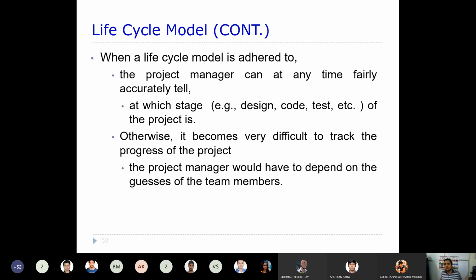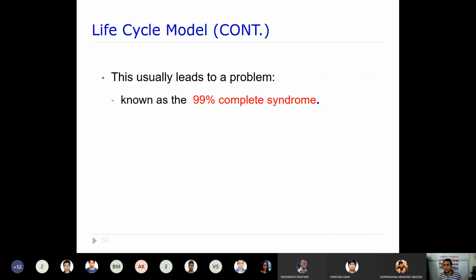The project manager would have to depend on the guess of the team members. Whatever the team member says, let's say we have developed the software, you have to agree with them. Now the problem leads to the 99% complete syndrome. Let's say I have assigned you an assignment, and when I ask whether you have finished it, you say, sir, I have almost finished, only a little part is left.